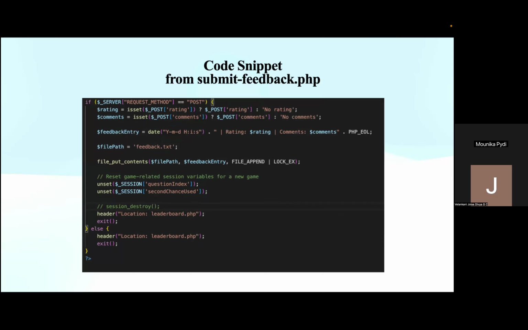This feedback is then formatted with the current date and time, followed by the rating and the comments given by the user, and then it appends the date, rating, and comments to a file named feedback.txt, using file locking to prevent simultaneous write issues. After storing the feedback, it resets key session variables like the question index and the second chance flag to prepare for a fresh game session. Finally, it redirects the users to the leaderboard page.